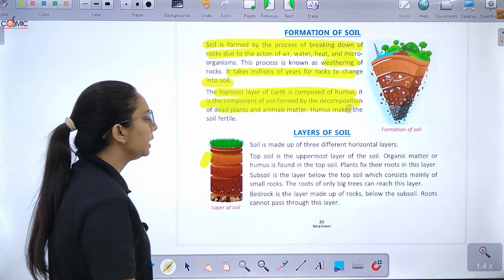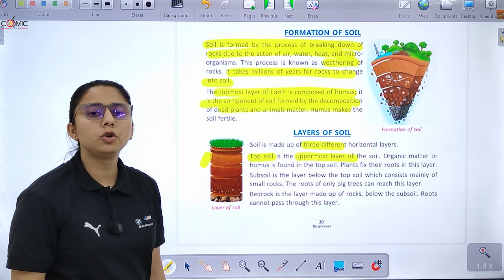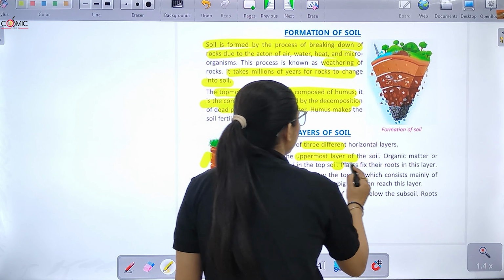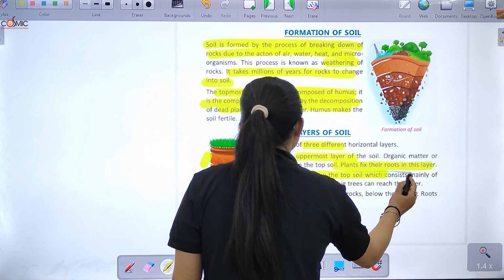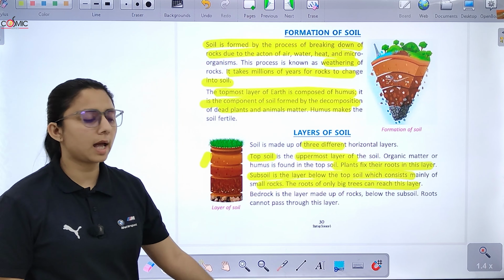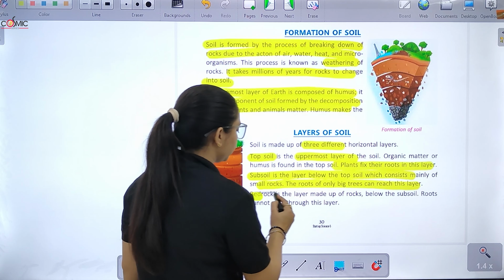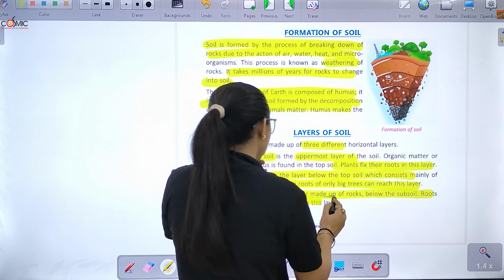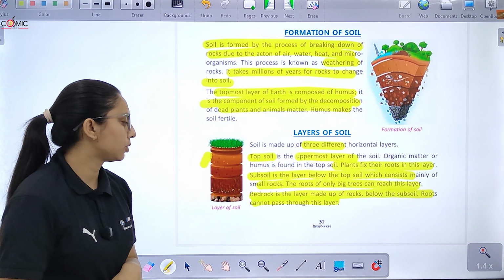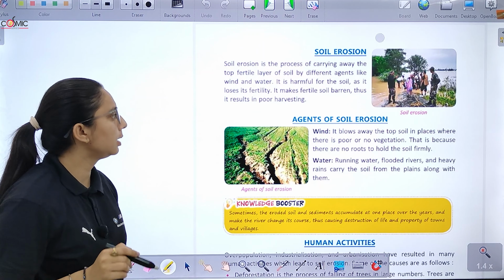Then we have layers. We have 3 layers. Topsoil, it is the foremost layer. Organic matter or humus is found in the topsoil. Plants fix their roots there. Subsoil is the layer below the topsoil, which contains mainly small rocks. And the roots of only big trees can reach this layer. Bedrock is the layer which is made up of rocks below the subsoil. Roots cannot pass through this layer. और जो roots हैं वो pass नहीं करती हैं.